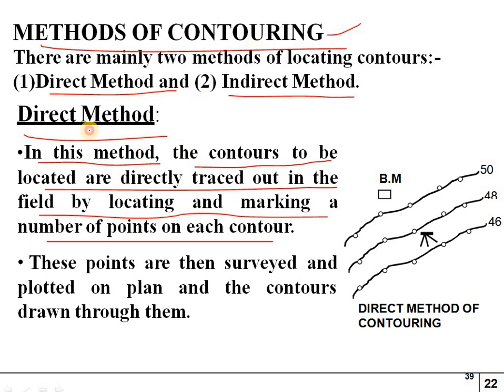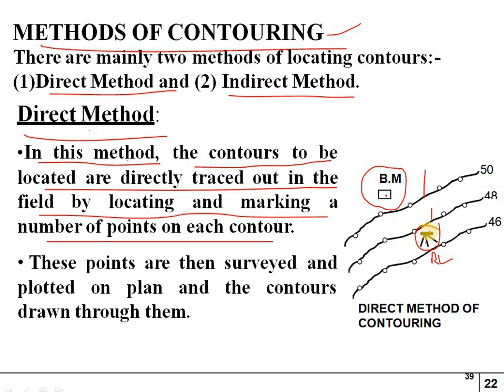These points are then surveyed and plotted on the plan. In the direct method, this is the benchmark point that is located, and our instrument is fixed here. You can see this is the ground level. From the instrument, first we take the benchmark level as the back sight, and we get the RL of the instrument station.